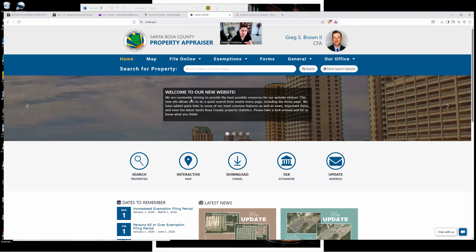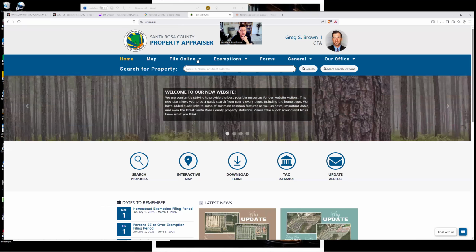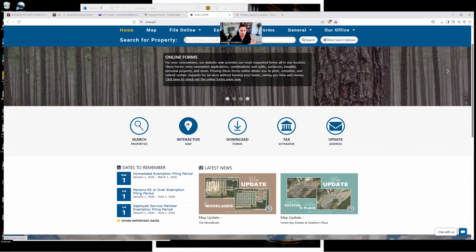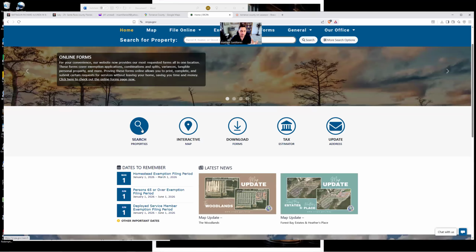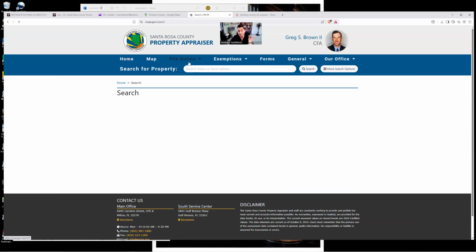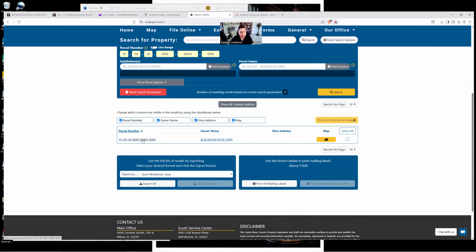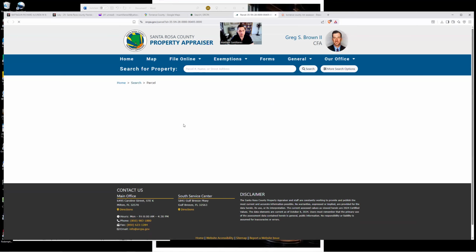Most of the sites in Florida are going to look very similar. This one actually gives you an area to punch in the parcel number. If it doesn't, which most of them don't, I think, you just look for an area that gives you some sort of indicator to search for a property. So here we can see search properties, right? So it's kind of an easy one. In Florida, they tend to make it a little easier on you. So, all right, it just took us to this general area. Okay, so I'll pull it up here. Parcel number. So we would just copy and paste the parcel number, and it pulls it up. Here is the property profile. We'll go ahead and open that real quick.